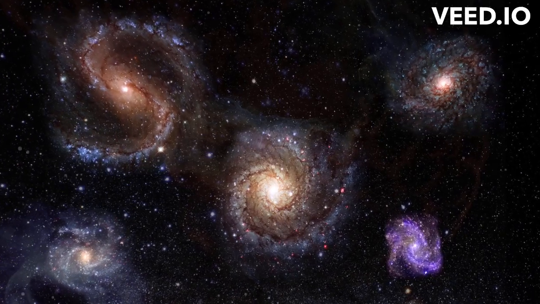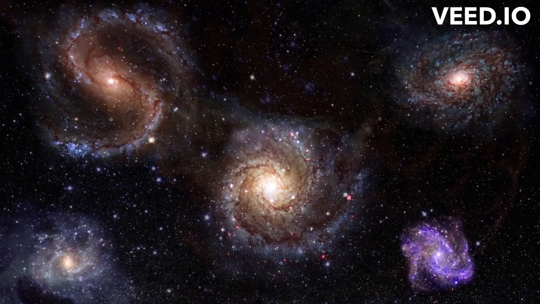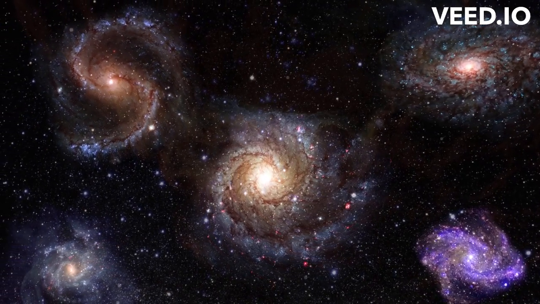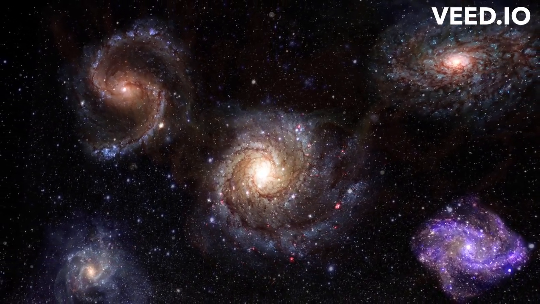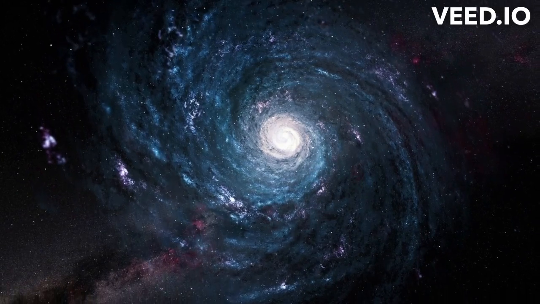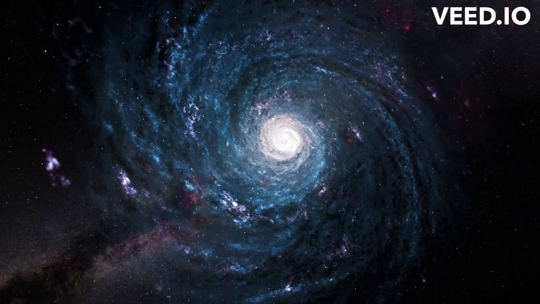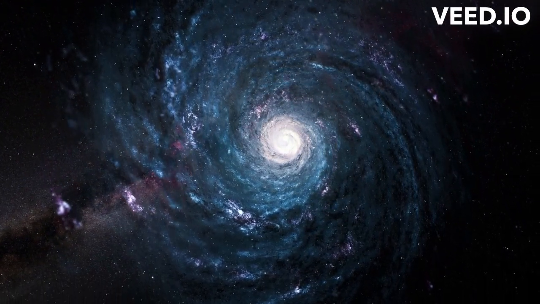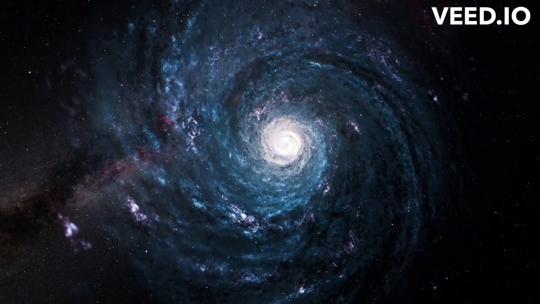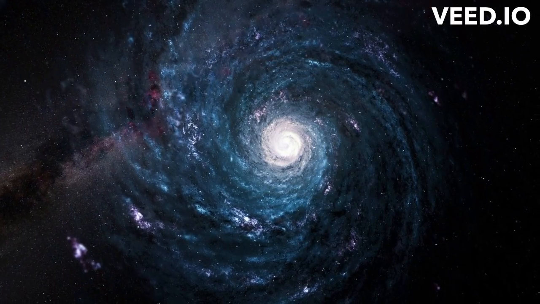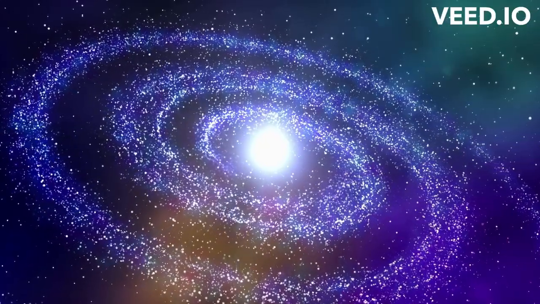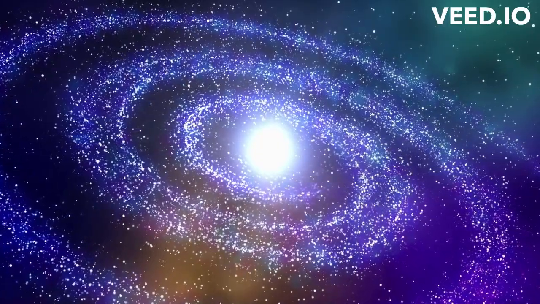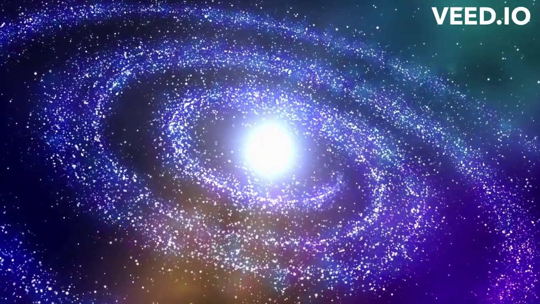A galaxy is a massive system of stars, dust, gas, and other celestial objects that are held together by gravity. Galaxies come in a wide range of sizes, shapes, and colors, and are the building blocks of the universe. The Milky Way galaxy, for example, is a barred spiral galaxy that contains around 100 billion stars, including our Sun. The galaxy is disc-shaped, with a central bulge and spiral arms that extend outwards from the center.